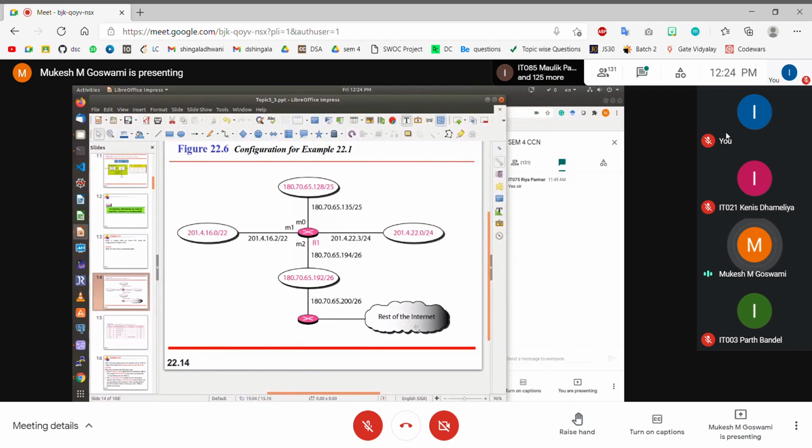So how is the public network connected? The public network is connected via this perimeter router, and say the IP address of this perimeter router is 180.70.65.200, right? So this is an IP address, the next hop IP address. So if the packet is not matching with any of the networks,